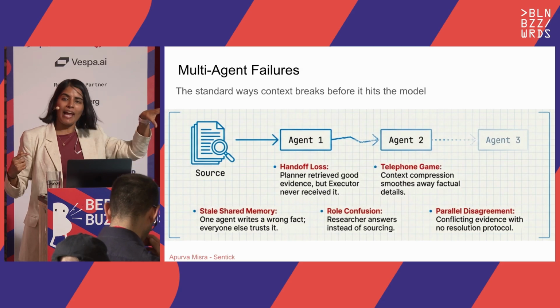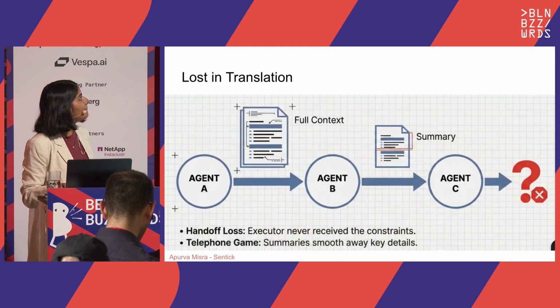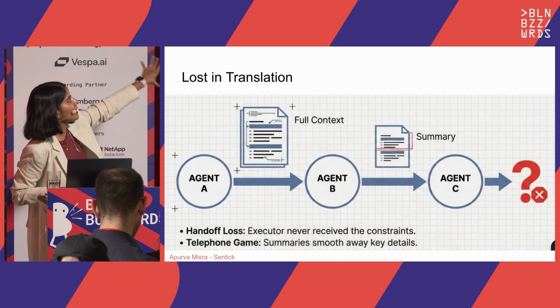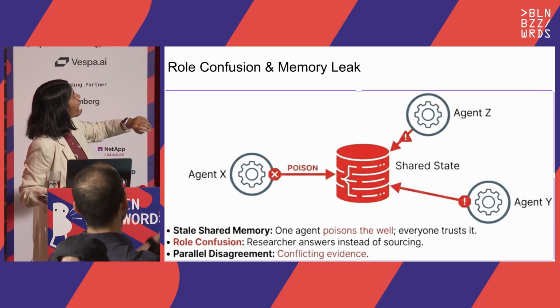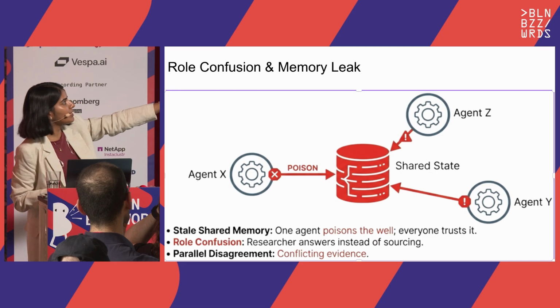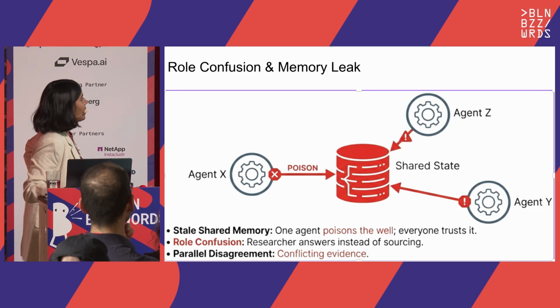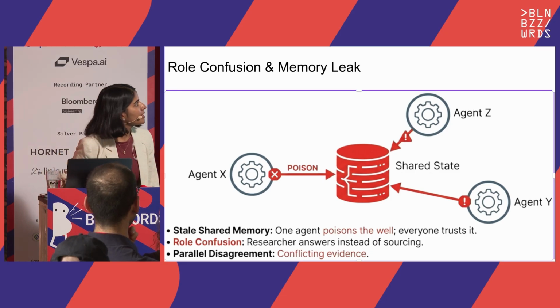They would be like, okay, the nanny Sarah is available. The other one would be like, the nanny Sarah is unavailable, you know? This is just going deeper into it, like, this is what it looks like if it goes in a chain, this is how you lose the facts. And this is the shared state. So I was talking about how you have one shared state and all the agents are accessing it. So conflicting evidence, yeah, I think I pretty much covered this.